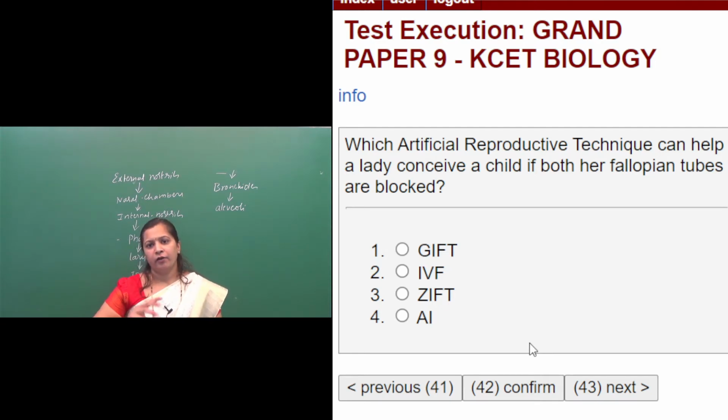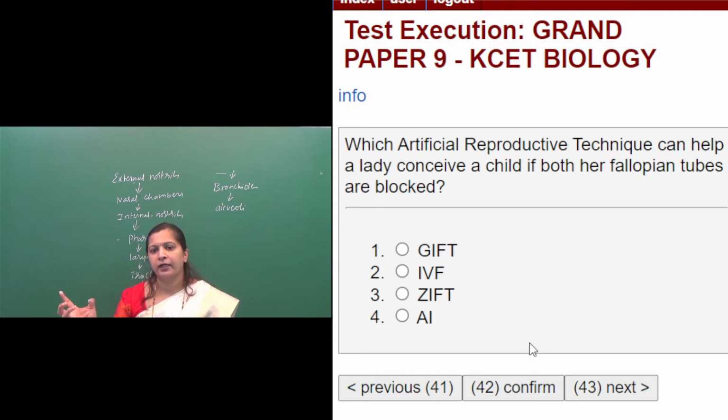Suppose if both of our fallopian tubes get blocked, so the assisted reproductive technique that will help such females having both the fallopian tubes blocked. Okay, so in IVF, because the fallopian tubes are blocked, there are no chances of fertilization, so that is the best method. So the technique which helps to have a child is the IVF, in vitro fertilization. As you know, in in vitro fertilization, fertilization is done outside the body, right? Outside the female body in laboratory conditions.